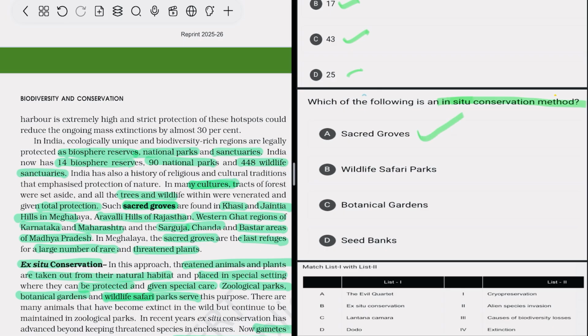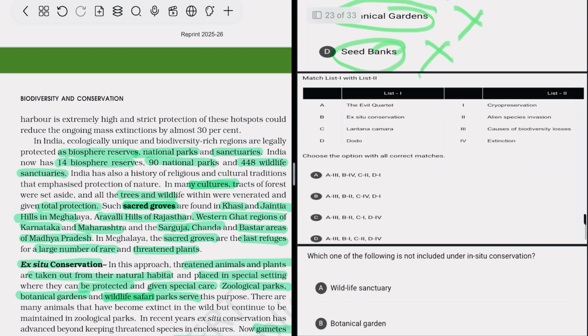So sacred groves, yes. Wildlife safari park, no. This is ex situ. Botanical garden, that is ex situ. Seed bank, ex situ. So option A is correct.